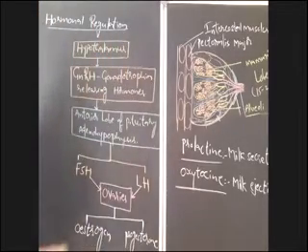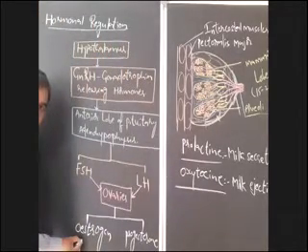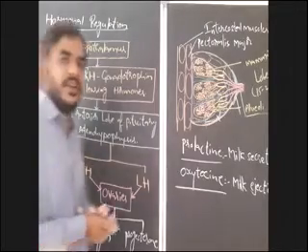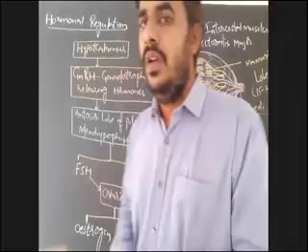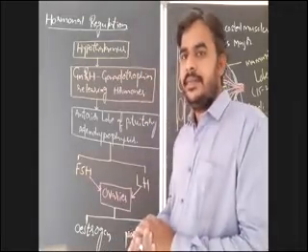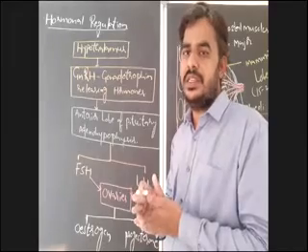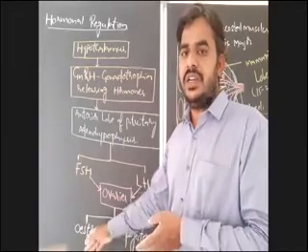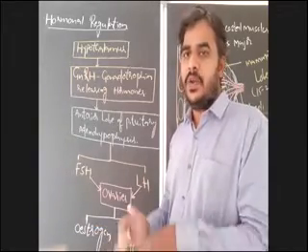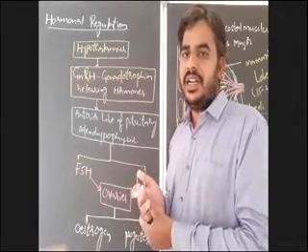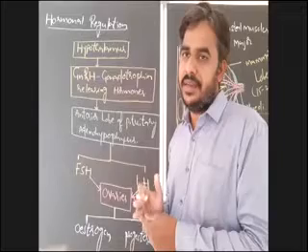Now, this estrogen is responsible for the regeneration of the endometrium of the uterus. In every menstrual cycle, there is a degeneration or breakdown of the endometrium. At the same time, by the action of estrogen, proliferation takes place in the endometrium that leads to regeneration of the endometrium.